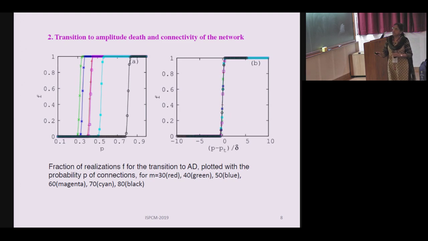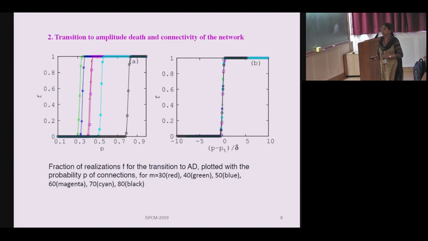And then this transition to amplitude death can depend on the connectivity of the network, because basically we are considering here a random network. The connectivity depends on the probability P with which we are generating the network. So if P is very small, that means it's a very sparse network, and if P is large, it means a highly connected network. And we try to see how this transition to amplitude death depends on the connectivity of the network. Is there a minimal P which is required so that amplitude death can happen in the system?